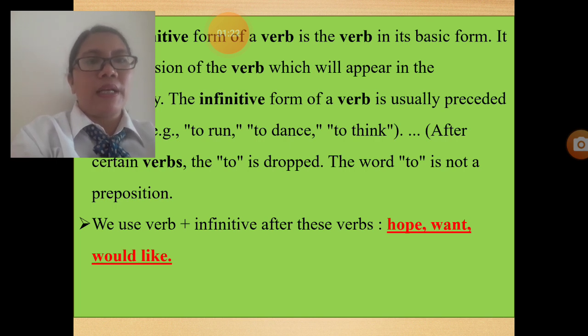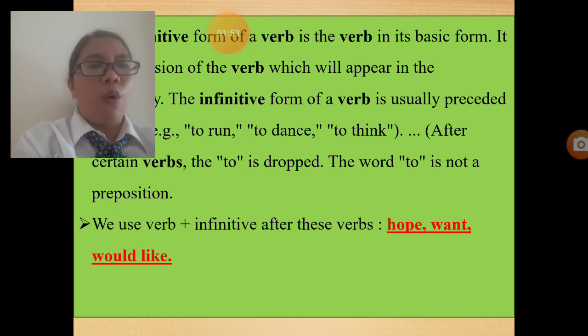This is a basic verb actually. To dance, to run, to sing, to cook, to jump, like that, right? And then we can also use to as a preposition, right? But to as a preposition is different from the verb. If it is a verb, we use it to do something, an action. We use verb infinitive after these verbs: hope, want, would like.